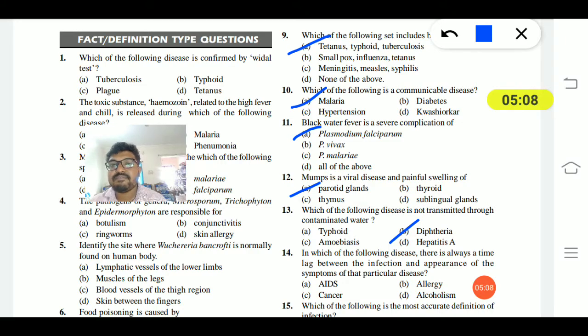Fourteenth question: in which of the following diseases is there always a time lag between infection and the appearance of symptoms? AIDS (acquired immunodeficiency syndrome), allergy, cancer, or alcoholism. When infection occurs, the person may not know about it. After several days or several months, the symptoms appear. We can always see this in AIDS, acquired immunodeficiency syndrome.